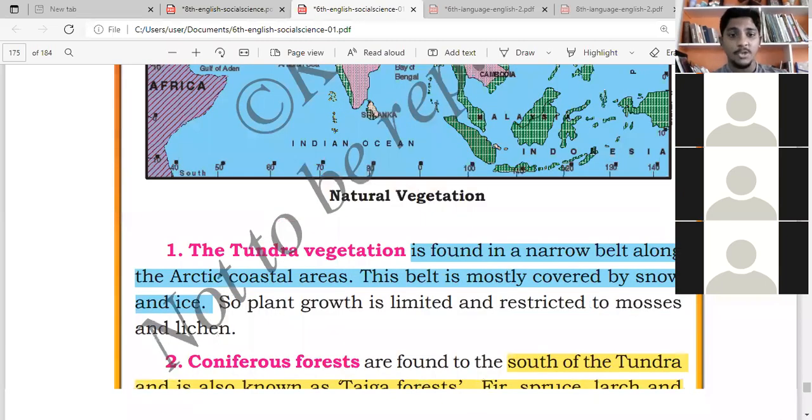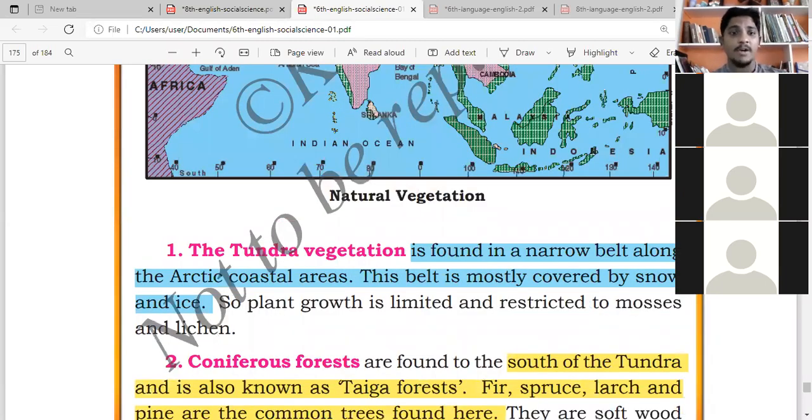See, once again, tundra vegetation means it is found in the Arctic coastal area, cold areas only. So they are almost covered by snow and ice. When you see that mountain, some mountains are covered by ice, and down you have the small plants. That is a tundra vegetation place.